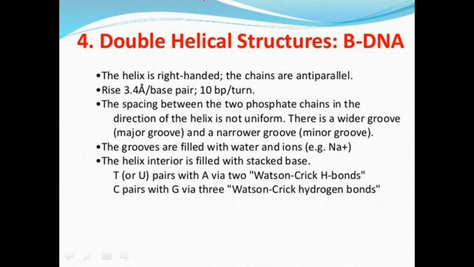In this, the helix exists in a right-handed direction and the chains are in anti-parallel direction. Here, depending upon the number of base pairs, the rising of base pairs is present, and per turn, this is the structure of DNA.